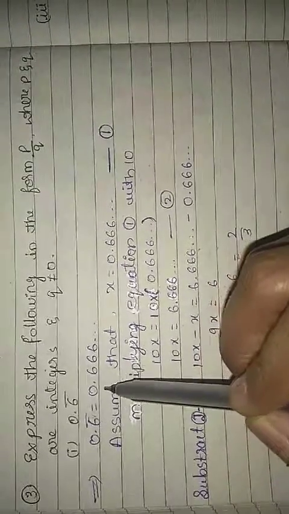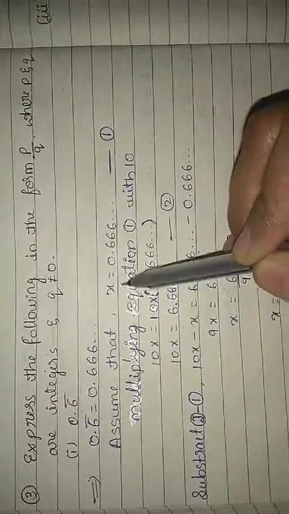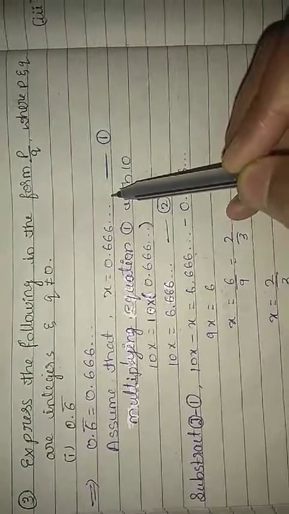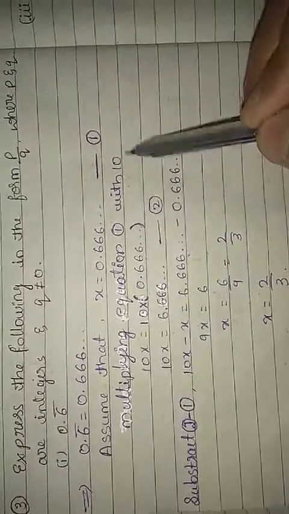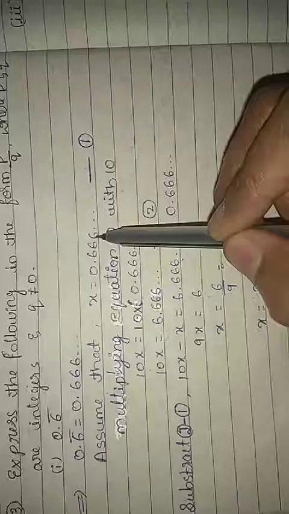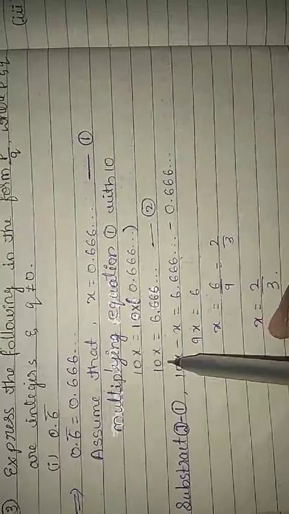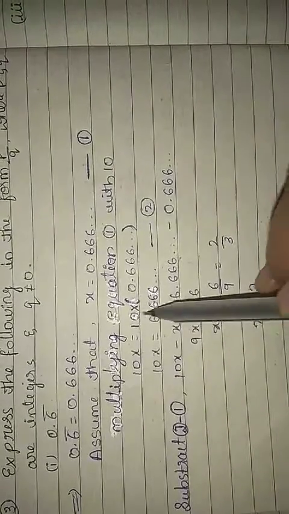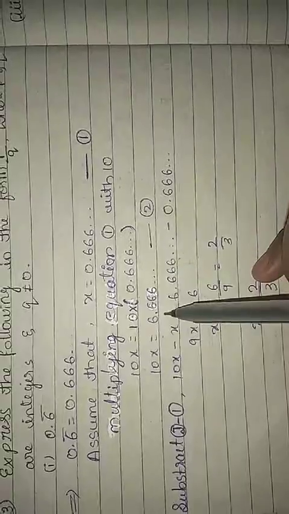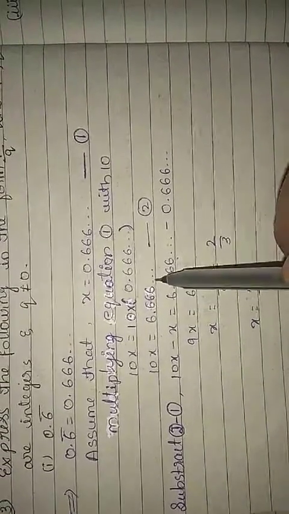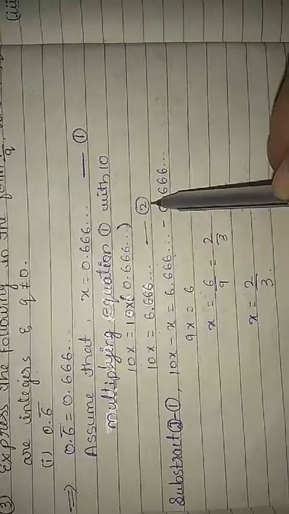This is repeating. Yes or no? So just assume that x is equal to 0.666 continuation. Take this as equation 1. Multiplying equation 1 with 10, what will you get? 10 into x, so multiply with 10 on both sides. 10x is equal to 10 into 0.666, which means 6.666 continuation. Take this as equation 2.